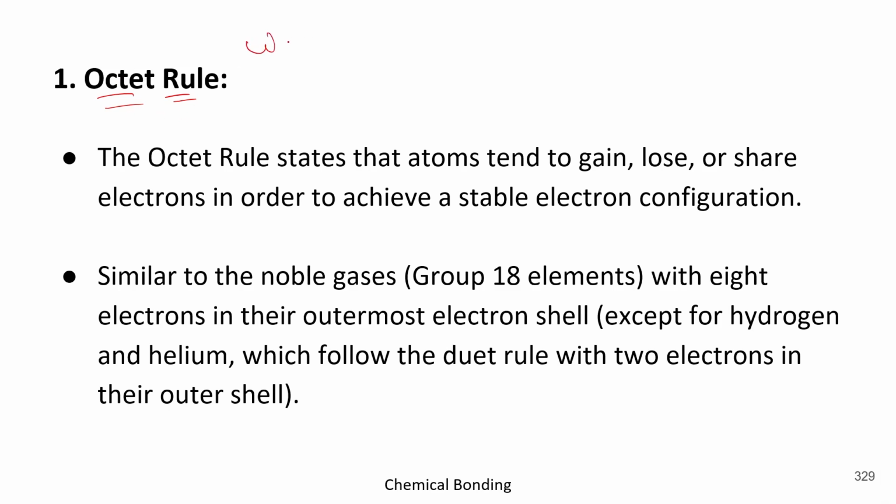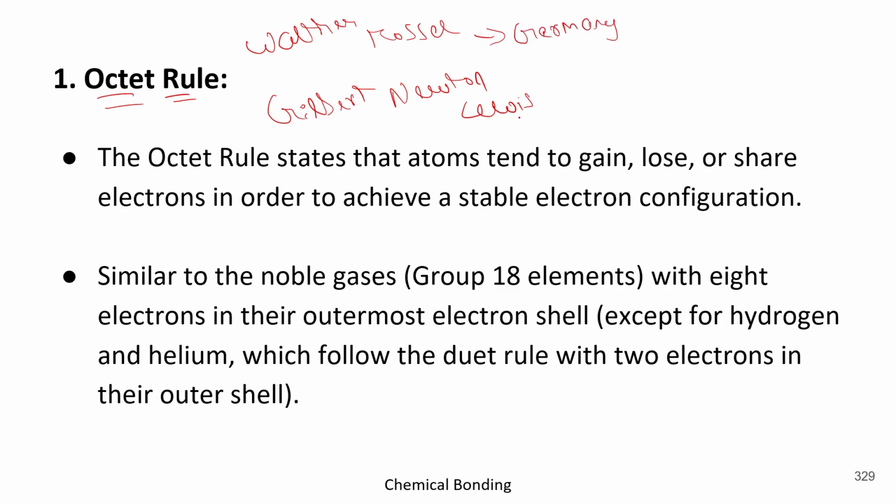First one was Walther Kossel, and second one was Gilbert Lewis. Okay, so these are the two people who gave the octet rule. Kossel belonged to Germany, whereas Gilbert Newton Lewis belonged to America.